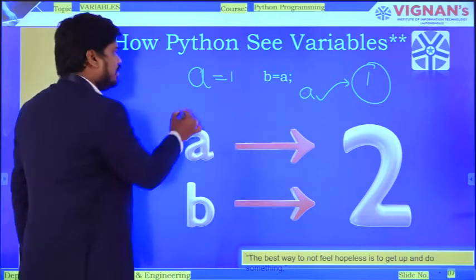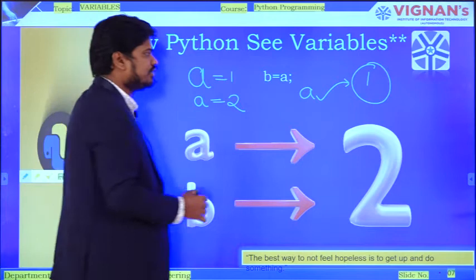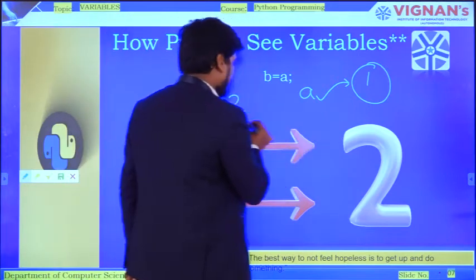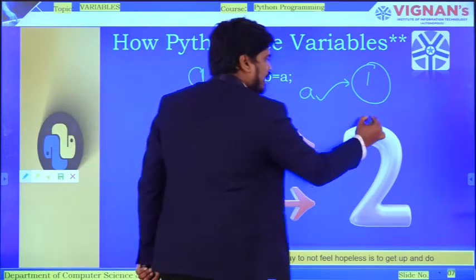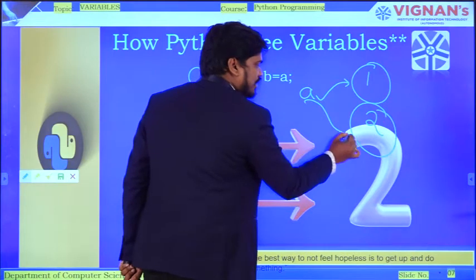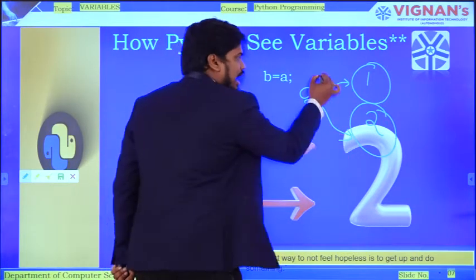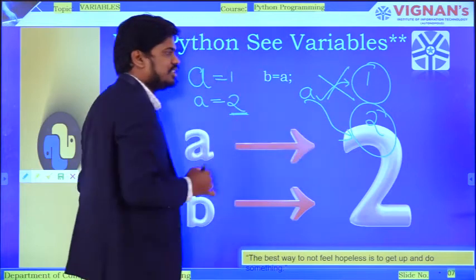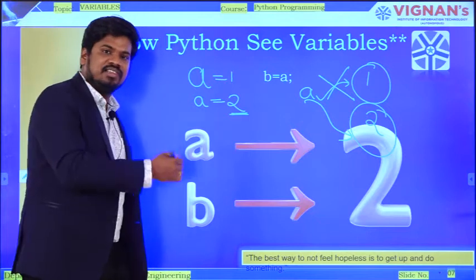Next, again I have written A is equal to 2. Now, based on this value, one more object has been created, 2, and now A is referencing this one. So when A is referencing this object, the previous one will be dereferenced. This is what I explained in my previous slide.